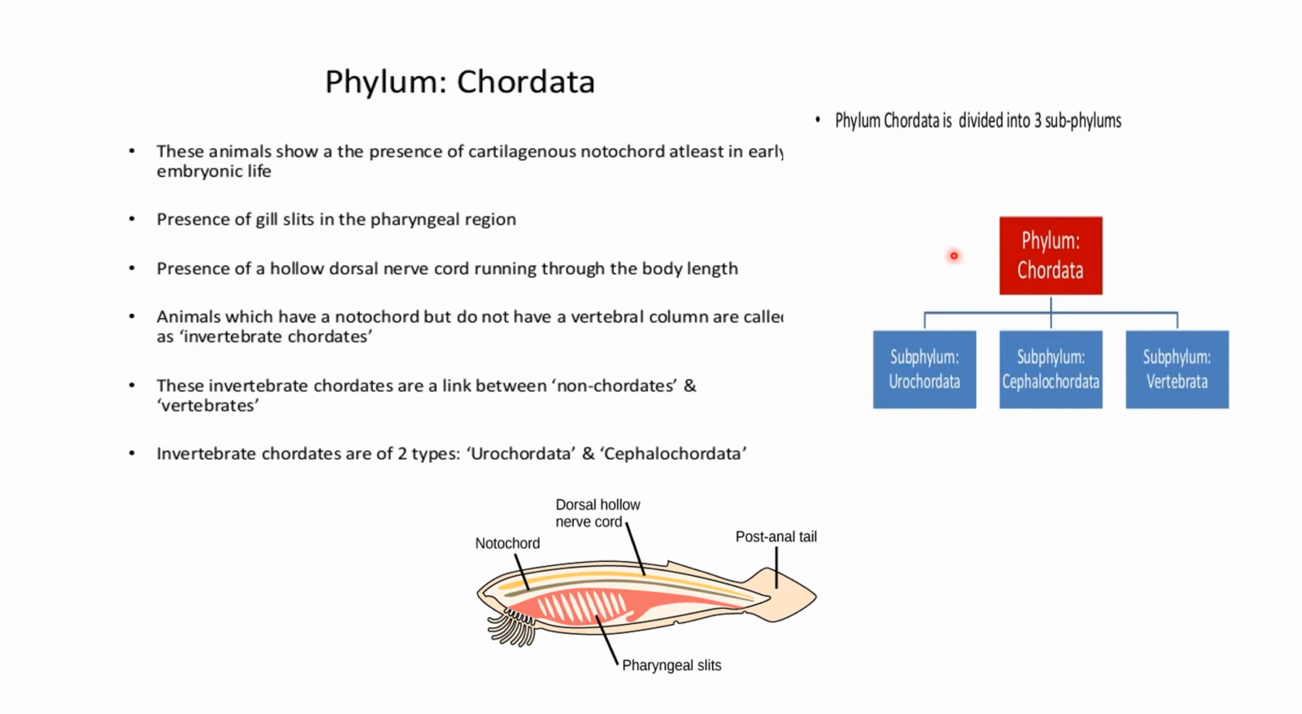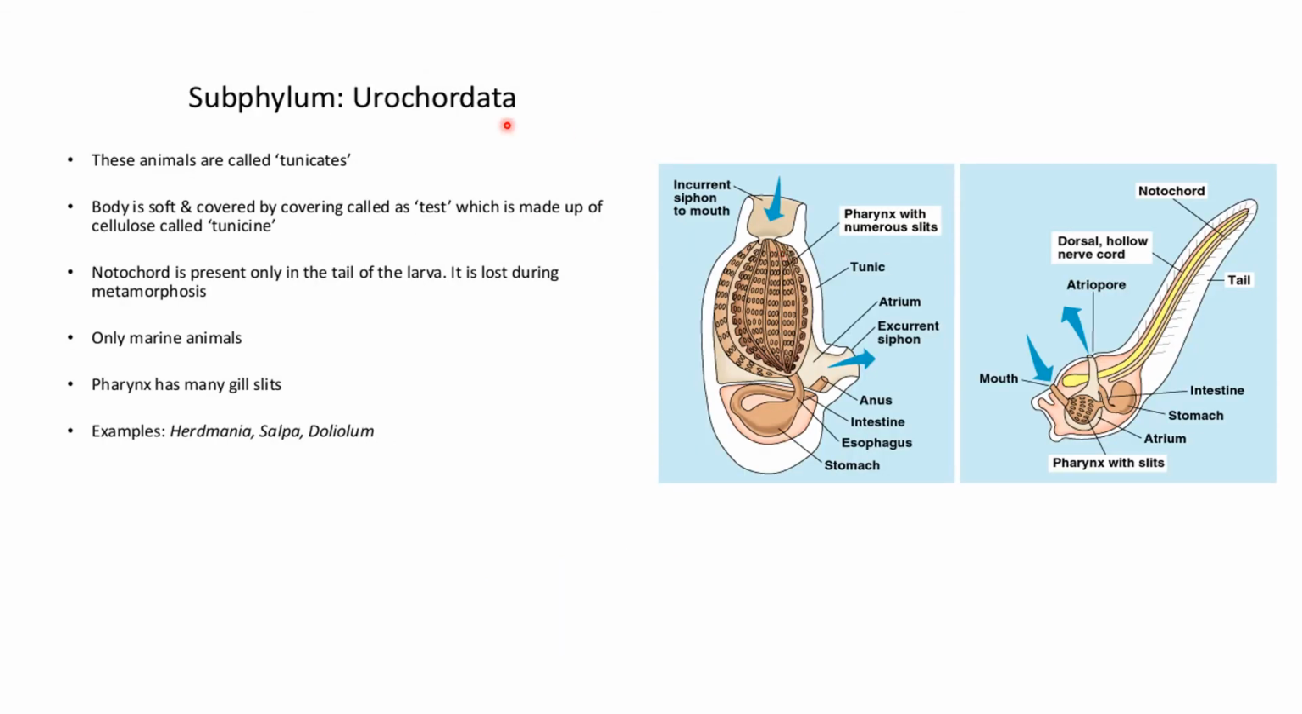Okay, so we can divide this chordate into two types of subphylum, that is urochordate and cephalochordate, which are invertebrates, and a subphylum which is vertebrata, which has the vertebral column. Now let's see urochordate, which is invertebrate. These are also called as tunicates. Body is soft and covered by a covering which is known as test or tunic, as you can see over here, which is made up of cellulose called as tunicin.